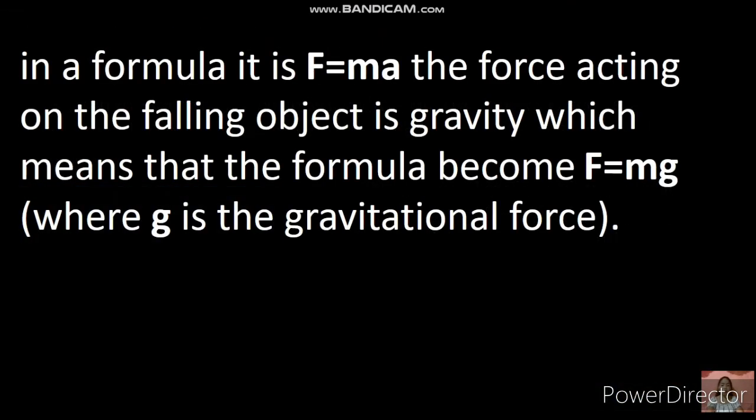So in a formula, it is force equals mass times acceleration. The force acting on the falling object is gravity, which means that the formula becomes force equals mg, where g is the gravitational acceleration. Did you get it, class? Okay, good.